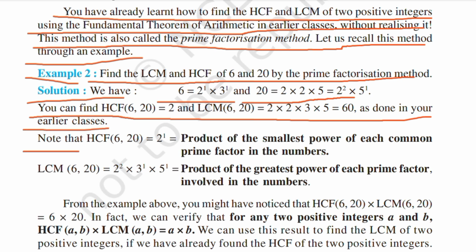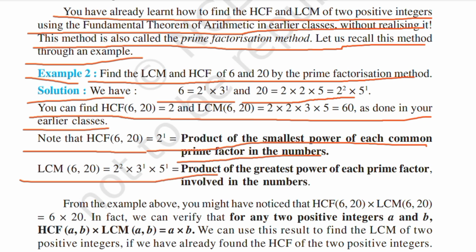Note that HCF(6, 20) is equal to 2^1, the product of the smallest power of each common prime factor in the numbers. LCM(6, 20) is equal to 2^2 into 3^1 into 5^1, the product of the greatest power of each prime factor involved in the numbers.